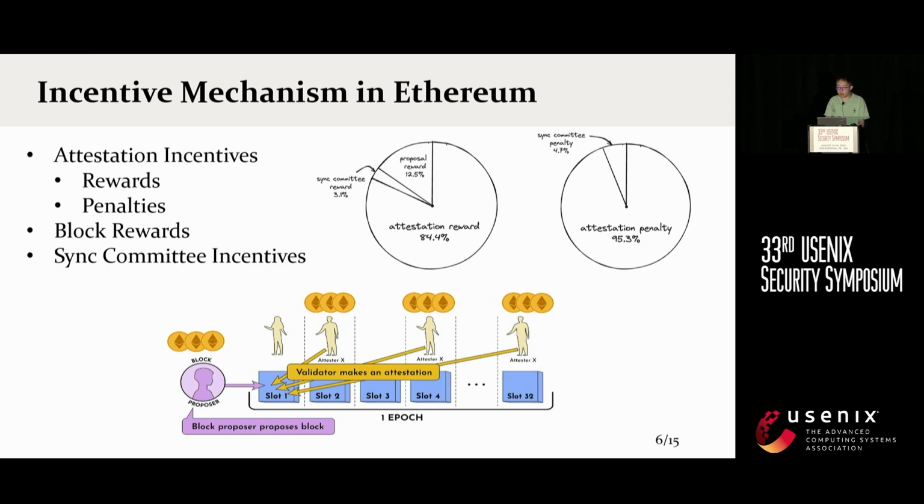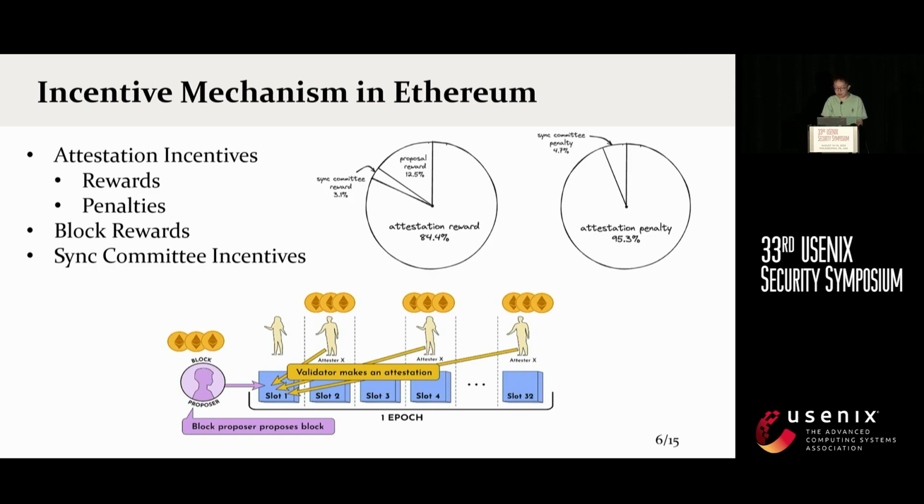The bottom figure gives a brief introduction to how nodes get block rewards and attestation incentives. As we can see, a proposer released a block in slot 1. The block proposer received some tokens as its block reward. After the block is proposed, the attesters start to vote for the block, shown as the yellow one. As we can see, only the attesters who vote for the block receive some tokens as their attestation reward. Those attesters who do not vote for the block do not receive any reward and may face a penalty.